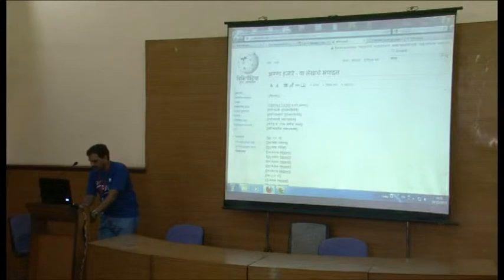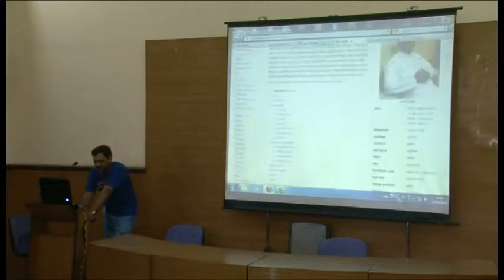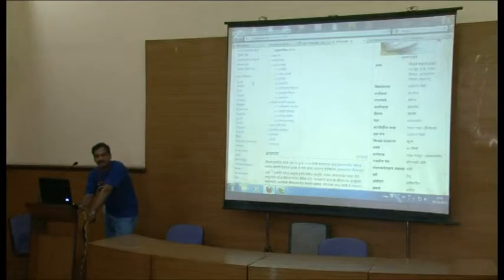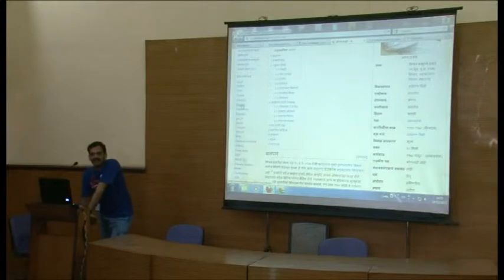Now we have seen the inside of the article. Now the same thing I will show you on the view page. So I will come from the reverse. You can see that wherever the article is available, in whichever language, all the language names have come up. So if you want to view the article in the respective language, just click on that language, open the page, and you will see the Anna Hazare article in that respective language.